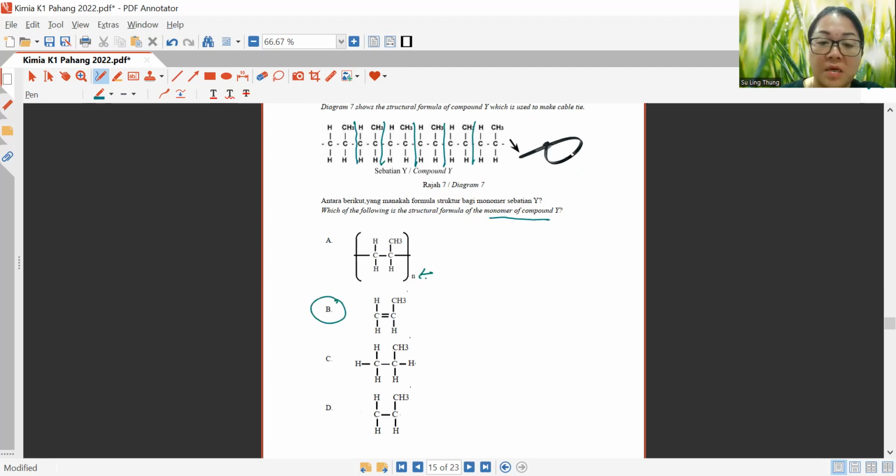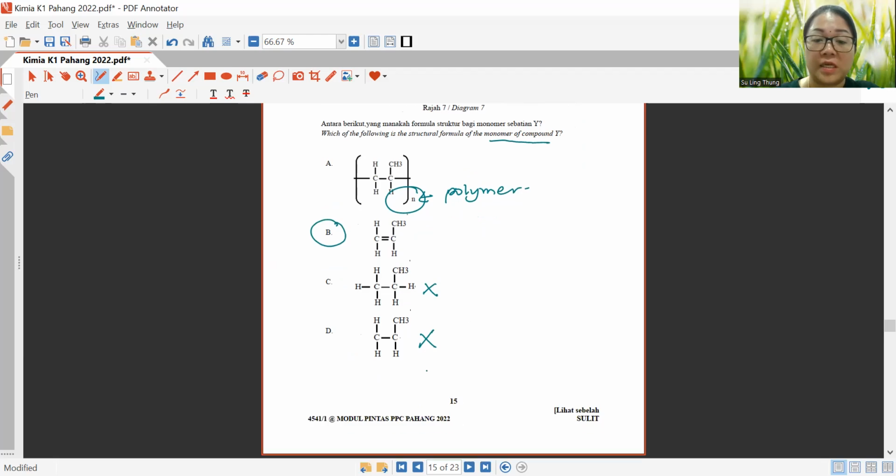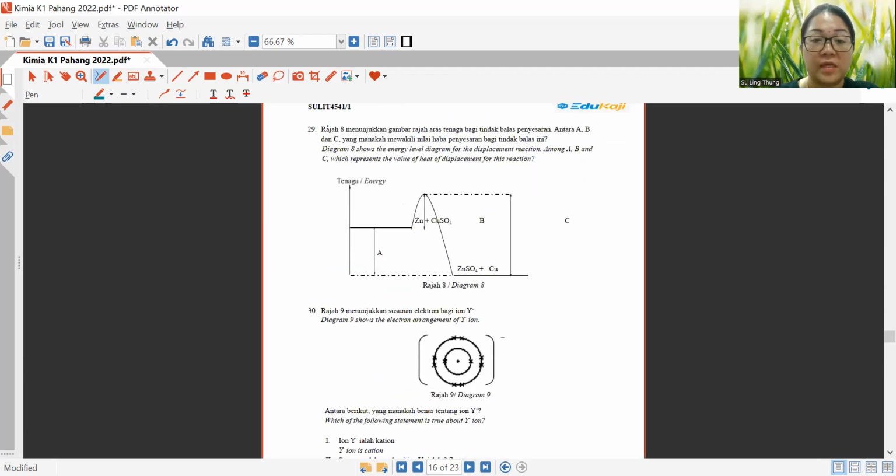This one is a polymer, cannot. Polymer version, then you have N. Alright? This one is in the form of alkane, which is not possible for it to form polymer. Alright? Now, let's look at question 29.